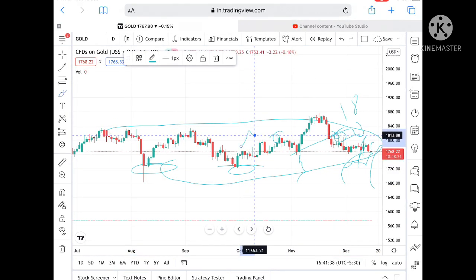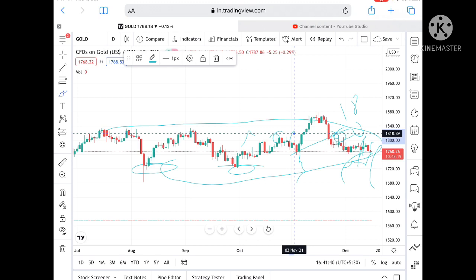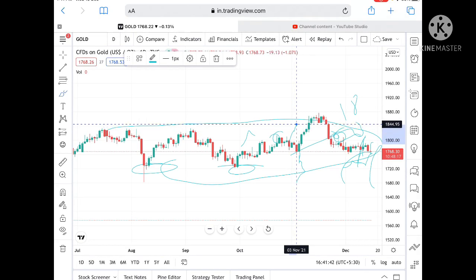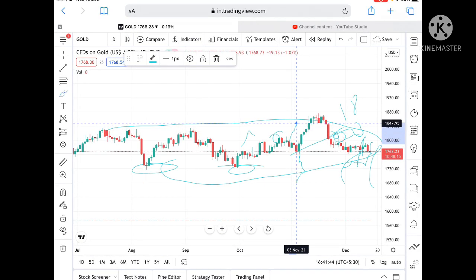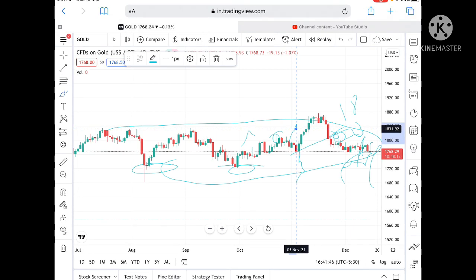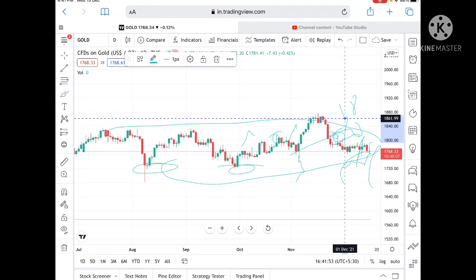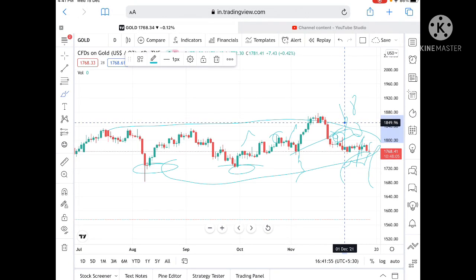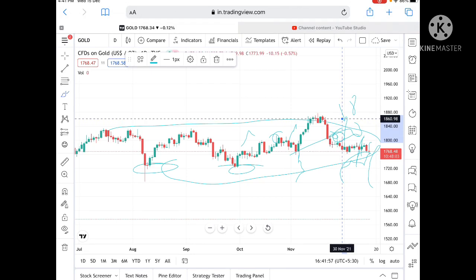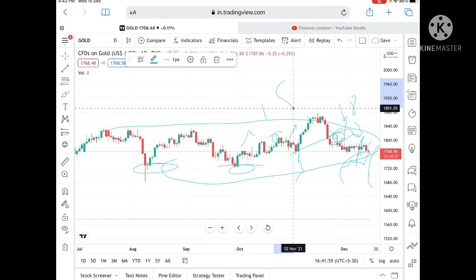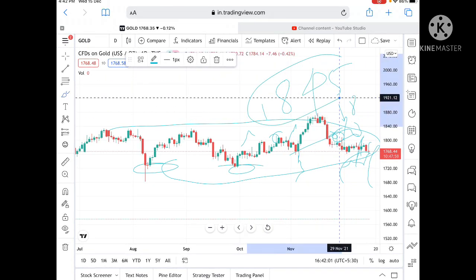I have already explained in my previous video, if the price goes above 1880, then it can touch a level of 1849, because 1831 is already tested 3 times. Okay, so we can see it can go and touch a level of 1860 also if it stays above a level of 1849. Okay, and then we can see further upside, and I've already told you 1845 is a very crucial